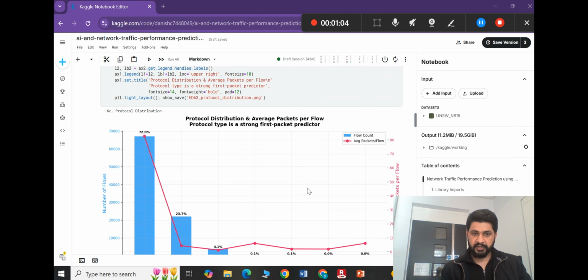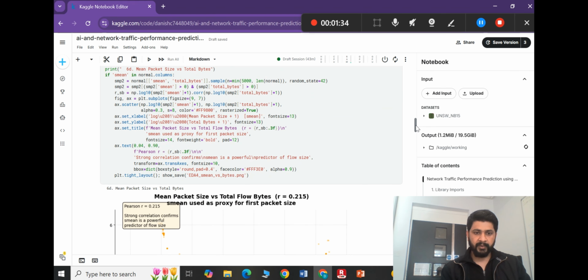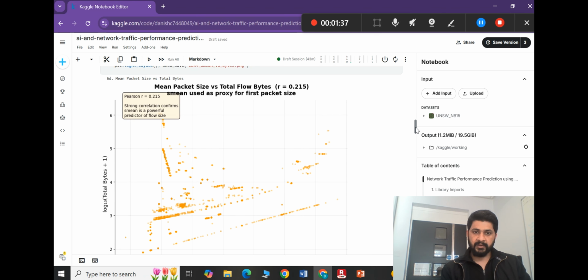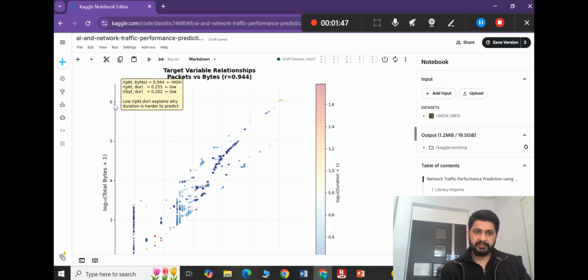Then the protocol distribution check. 72% use the TCP protocol, UDP is used 23.7%, and the other protocol is 4.1%. The rest are less than 0.5%. So mostly the protocol used is TCP at 72%. And then I checked some comparisons like mean packets and total bytes. We can see that when total bytes increase, the packet size also increases. And then pairwise correlations. Here is target verification: if the packet size increases, bytes increase, but packets do not directly depend on duration. We can see it's low, and bytes also do not strongly depend on duration.